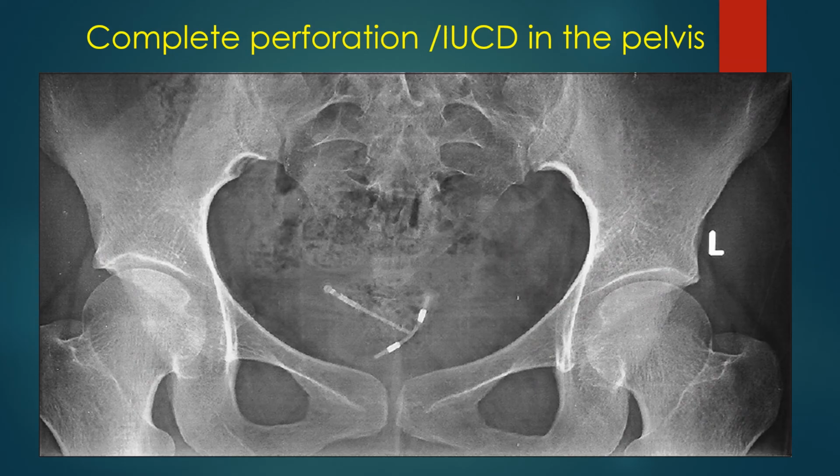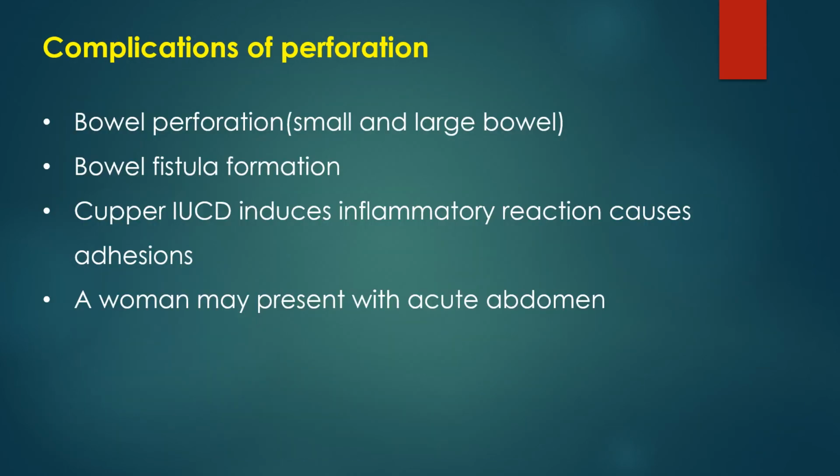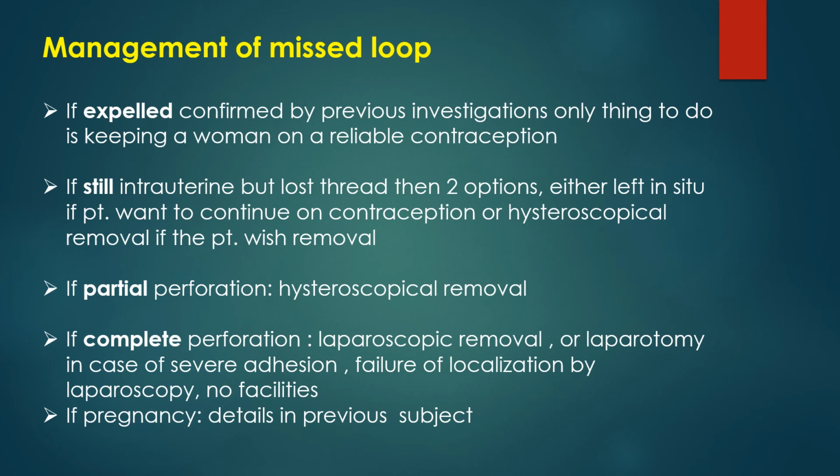This plain pelvic X-ray shows us an abnormal position of the intrauterine device, and this is complete perforation. Complications of perforation. First of all, bowel perforation, small and large bowel fistula formation, and allergy to the copper leading to an inflammatory reaction and adhesions. In addition to that, the patient may present to us with acute abdomen.